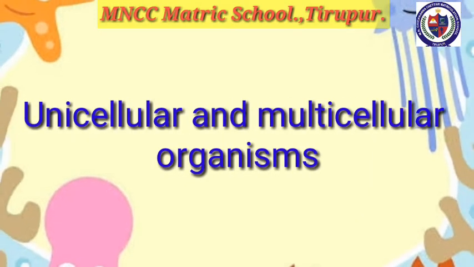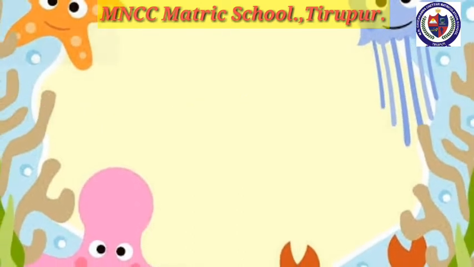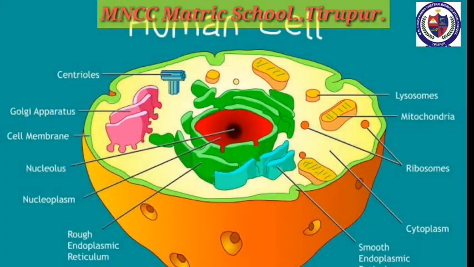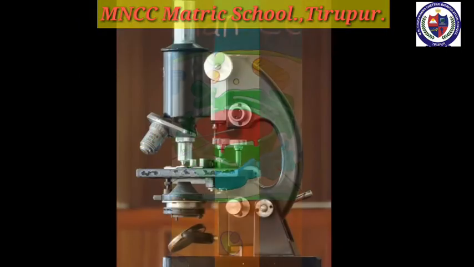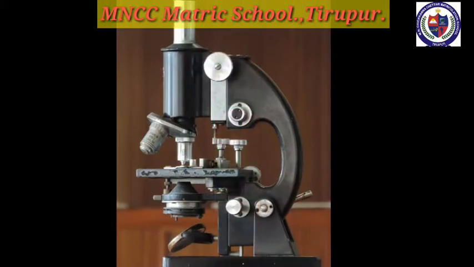Next we move to unicellular and multicellular organisms. Living things are made of small units called cells. All the functions and processes in the body of living things are brought about with the help of these microscopic cells. So what is meant by microscopic cells? These cells are too small to see without a microscope because they are very small in size. So we cannot see these cells with our naked eyes. Only under the microscope we can see these cells.